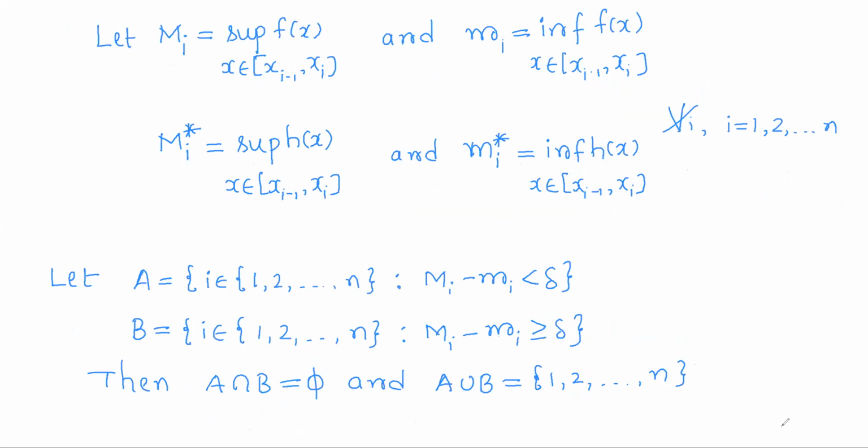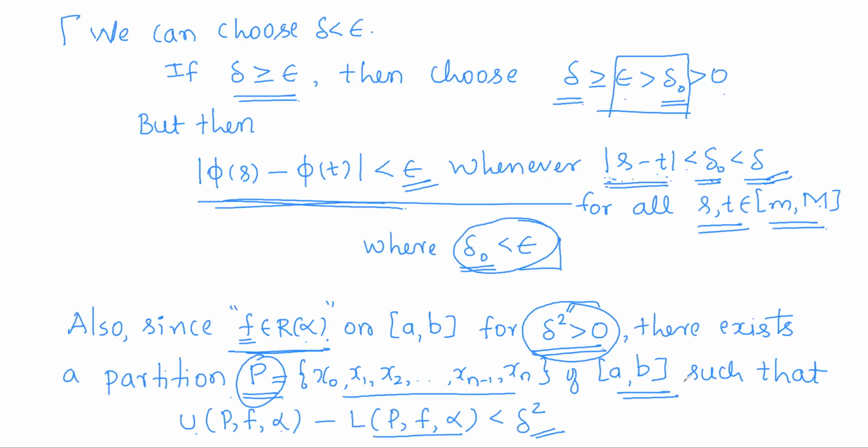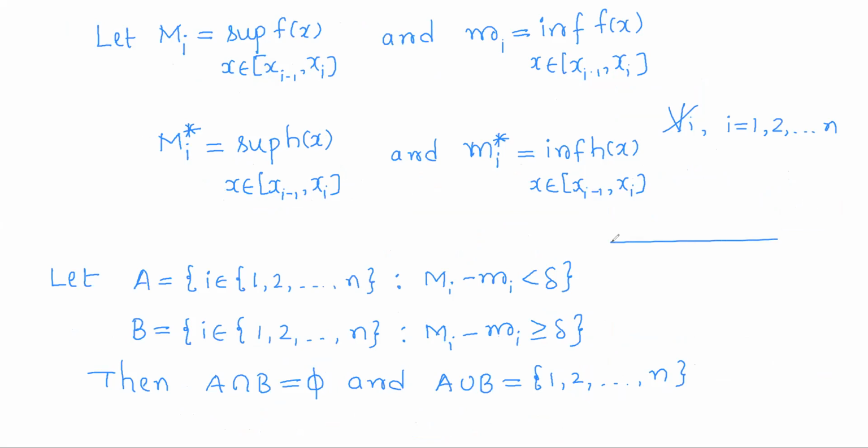As we have considered the partition P of the closed interval a comma b, any partition will divide it into subintervals x0 to x1, x1 to x2, and so on, x n minus 1 to x n.